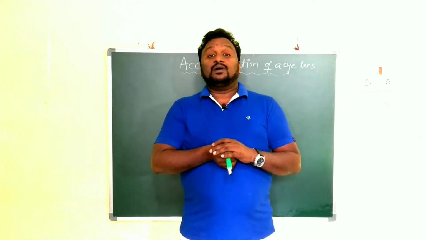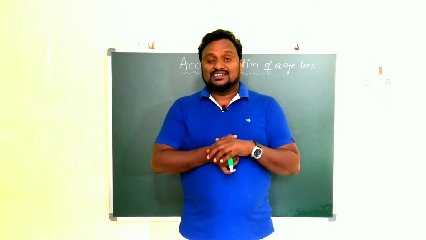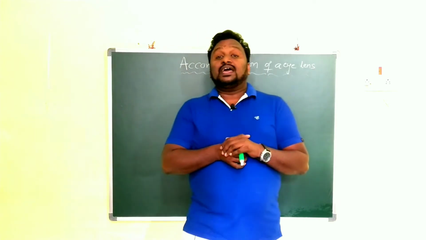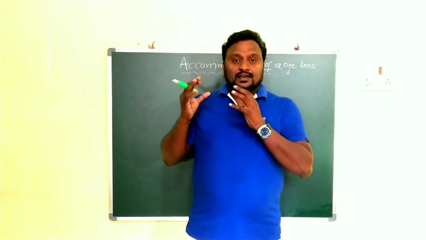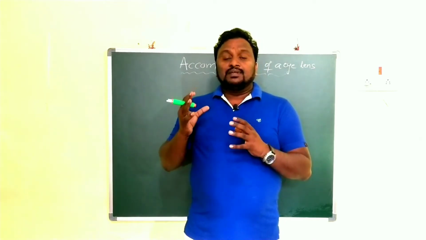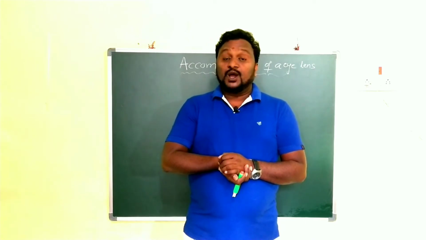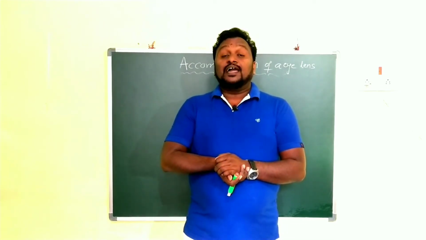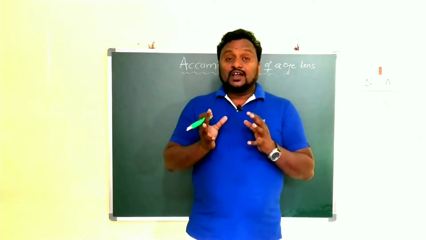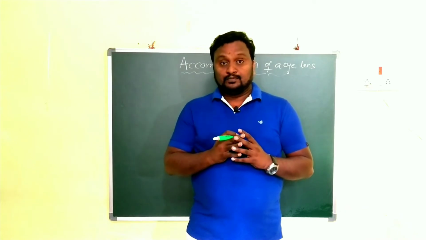In this video I am going to explain about the accommodation of the eye lens. What is meant by accommodation of the eye lens? Accommodation is nothing but the ability of the lens to change its focal length. The ability of the lens to change its focal length is called accommodation. Accommodation is one of the great phenomena of the eye.